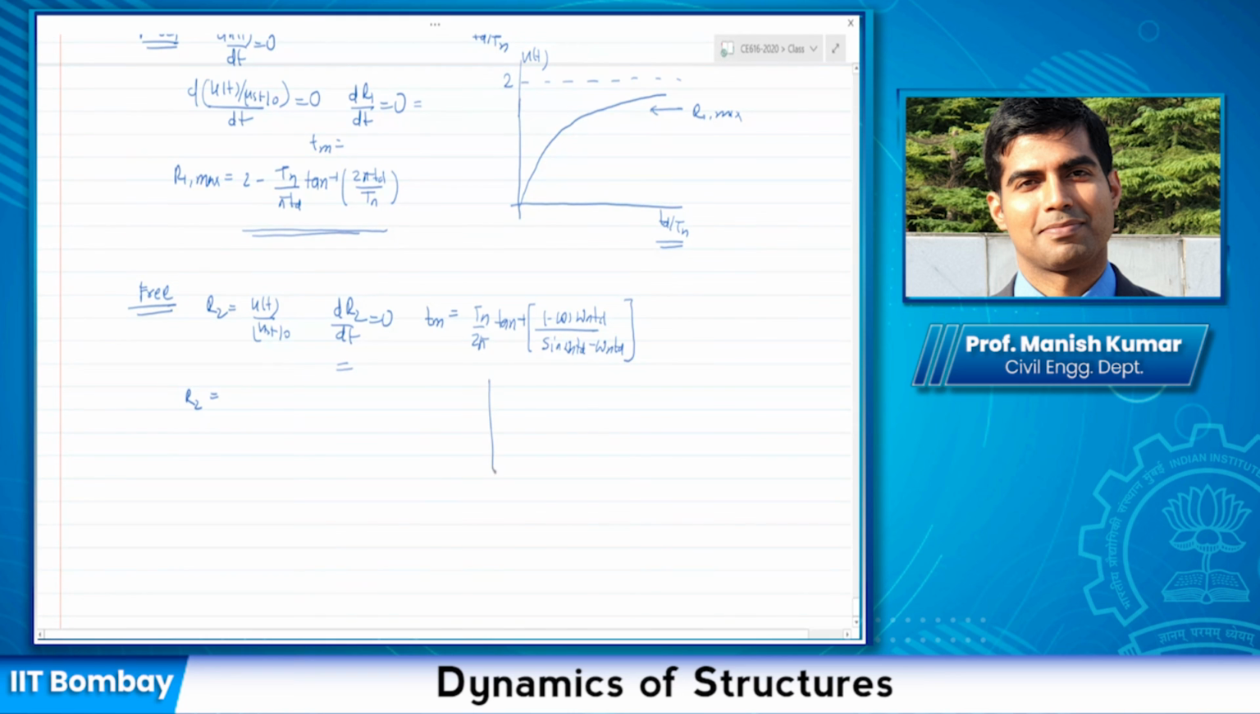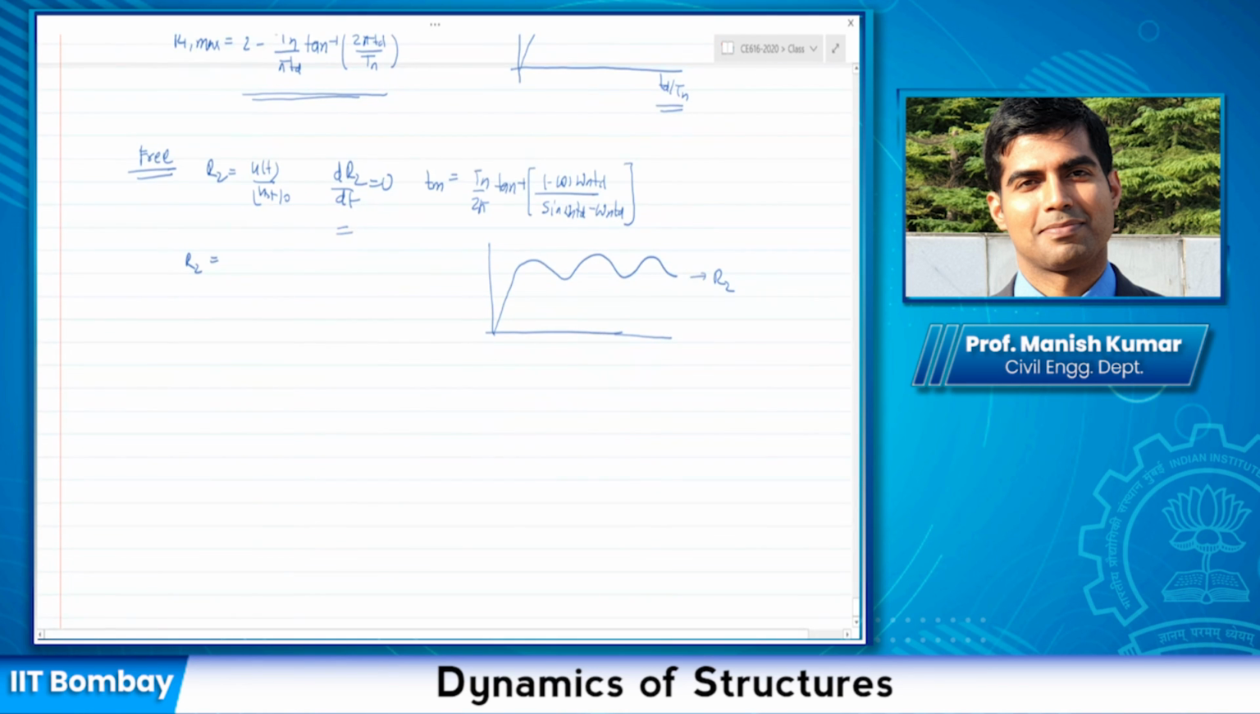If you plot the expression for R2, it looks something like this. This is R2 here. Then you can combine both functions to get the final response of the system, the peak response combining both the free and the forced vibration. So let me plot this. From R1, I was getting something like this, and from R2, it was something like this. Now the crossover point is